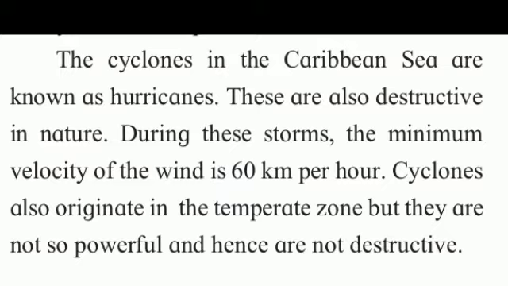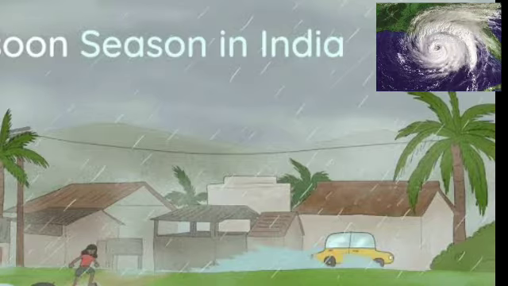Now let's see what we mean by cyclonic storms. Student, the name itself indicates that cyclonic storms means that along with the cyclone, storms are also coming. Cyclone along with storms means tufan. That's why it is known as cyclonic storms.